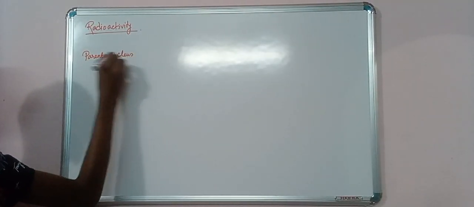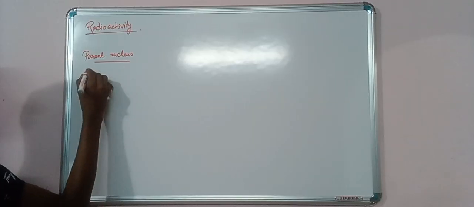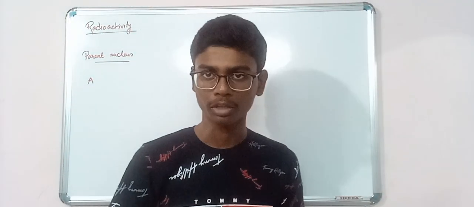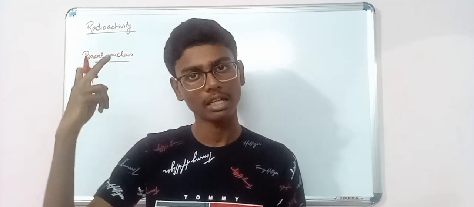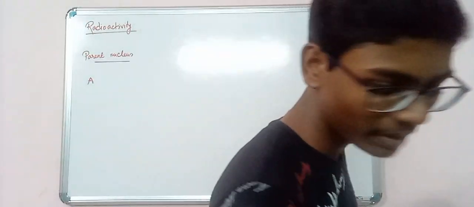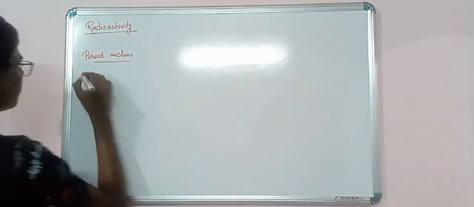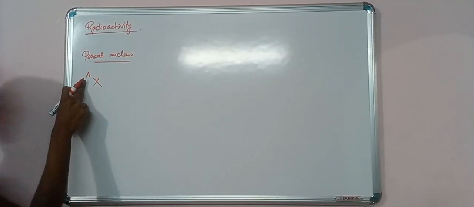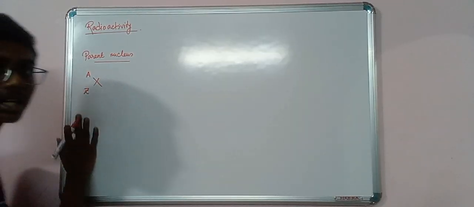If you have seen that video, you will understand that we write the mass number on top and the atomic number at the bottom. So the superscript is my mass number, the subscript is my atomic number. I am representing the mass number by A, and let the substance be X. This is my mass number, this is my atomic number.